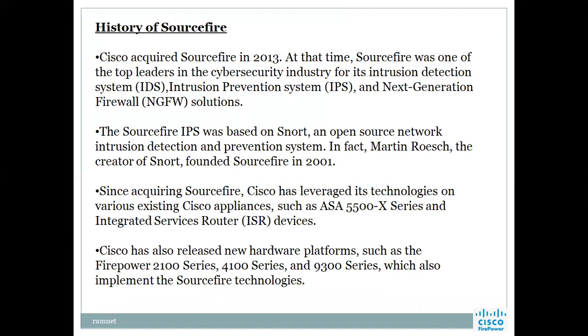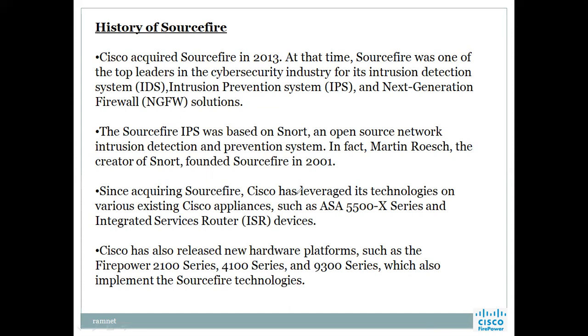Okay, history of SourceFire. Cisco acquired SourceFire in 2013. It's only 7 years back. At that time, SourceFire was one of the top leaders in the cybersecurity industry for its intrusion detection system, IDS, intrusion prevention system, and next generation firewall solutions, NGFW. SourceFire IPS was based on SNORT, an open source network intrusion detection and prevention system. In fact, Martin Roesch is the creator of SNORT, and he founded SourceFire in 2001.